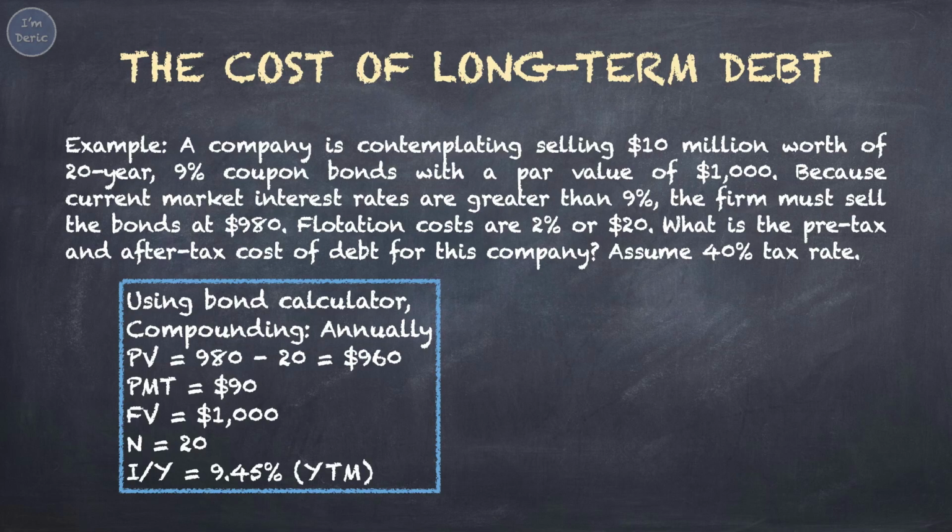Last step, press yield, you'll get the yield to maturity or IY equals 9.45%. This is the pre-tax cost of debt.